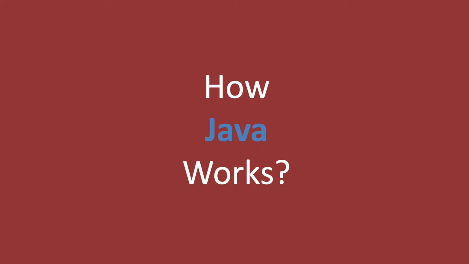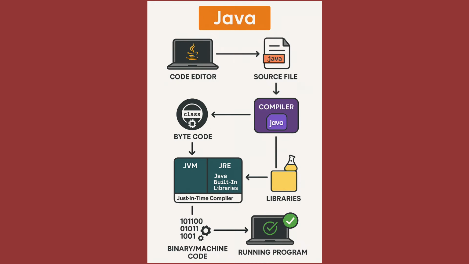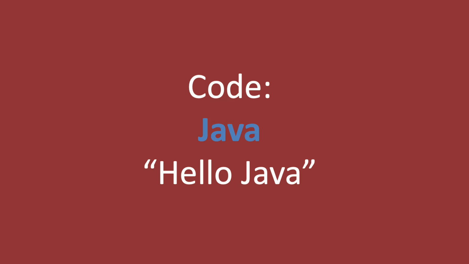So that is out of the way. Let's see how Java works. So here's the flow. You write your code in HelloWorld.java. Compile it with javac to generate HelloWorld.class bytecode. Then the JVM executes it on any platform. This is what makes Java so portable. Now let's see a simple Java example.